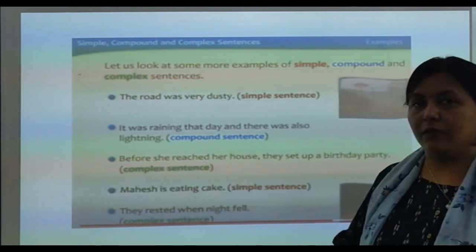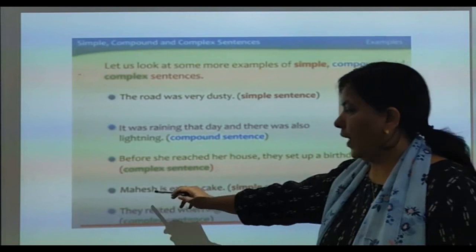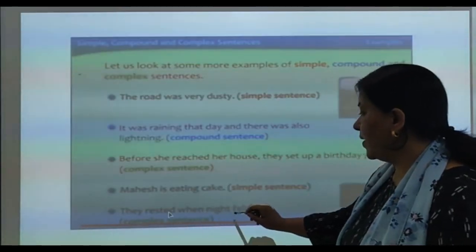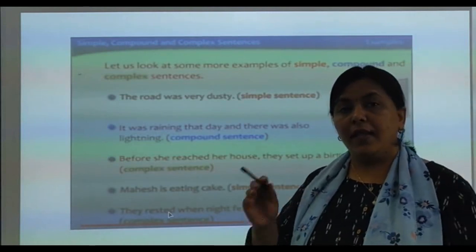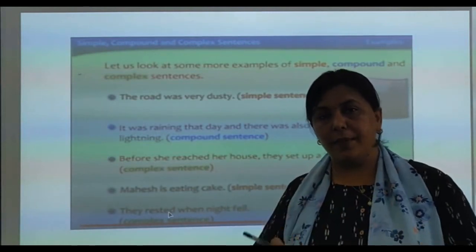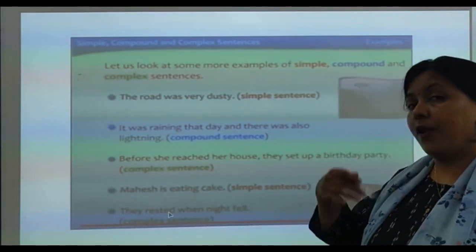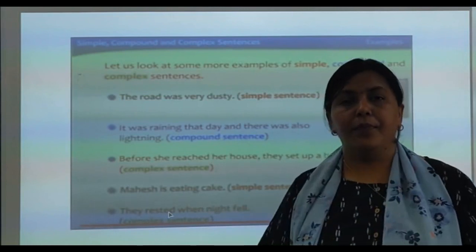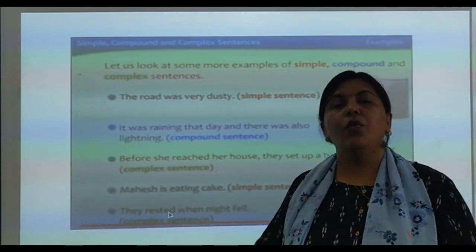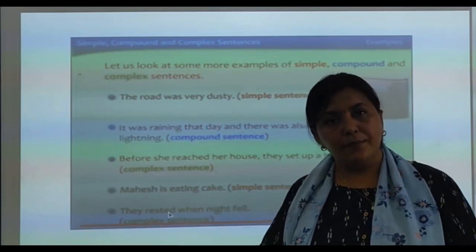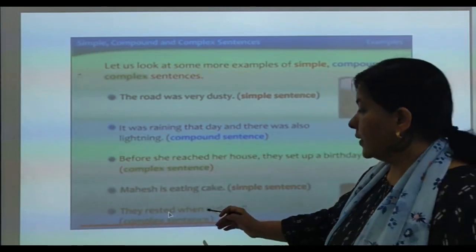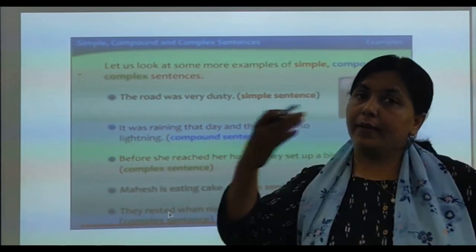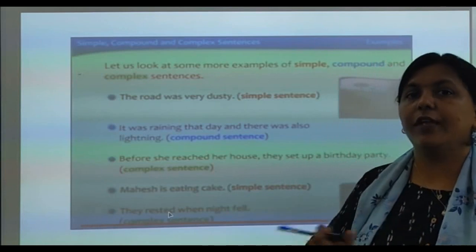Mahesh is eating cake. Simple. Mahesh is the subject, is eating cake is the predicate. They rested when night fell. They rested, complete. Subject and verb are there. Now from where does your subordinate clause start? When night fell. When I say when night fell, so what? They rested. Now you see, a complex sentence can start with the conjunction and it can start with the subject itself. Both ways we can write it.